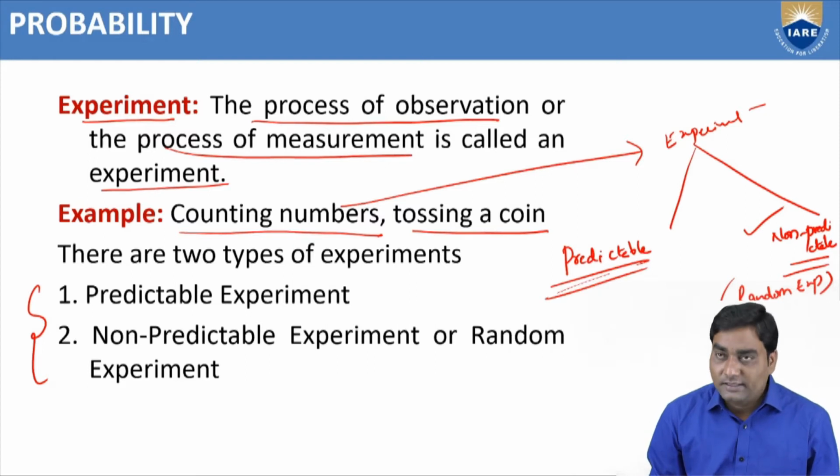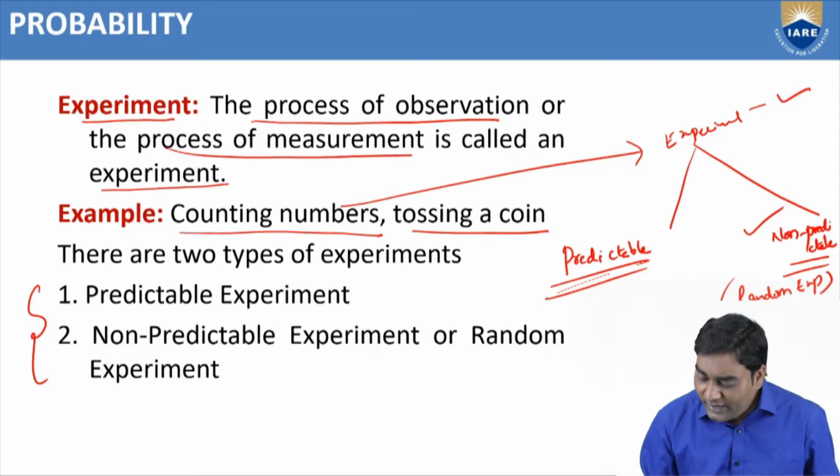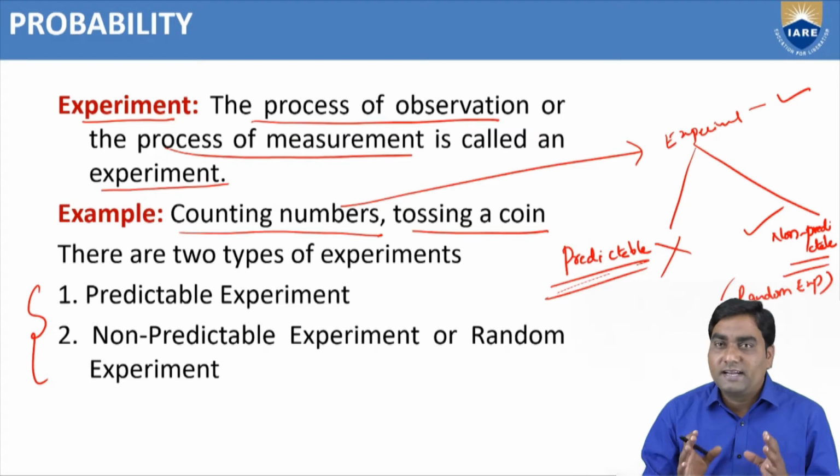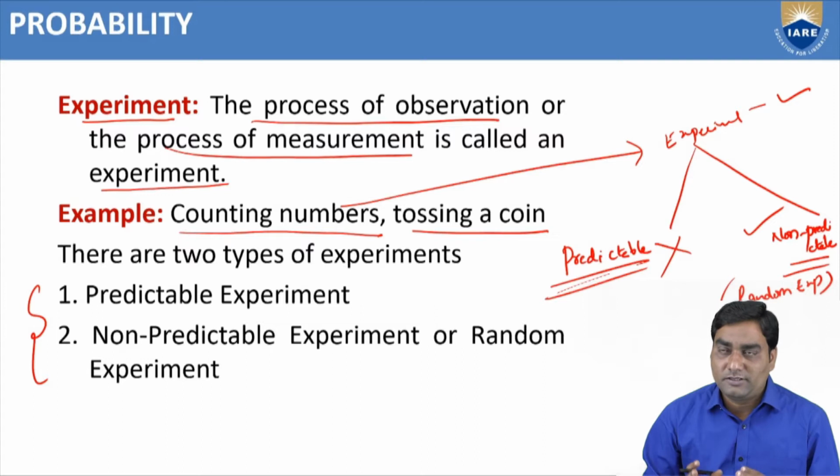So like this, we divided experiments into two parts. In the probability concept, we require only random experiments. We are not discussing predictable experiments because if you know the result, we don't need any probability for such experiments. Only if you don't know the result do we require probability. That's why in the probability concept, we are considering only random experiments or non-predictable experiments.